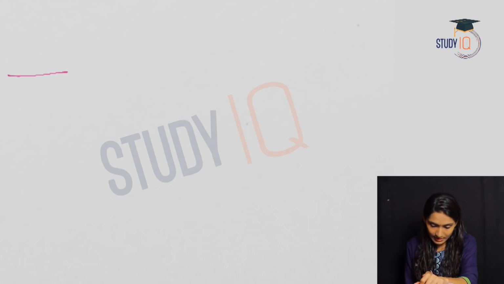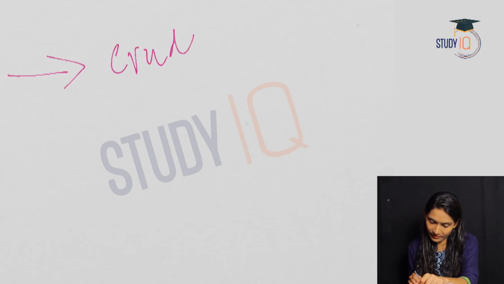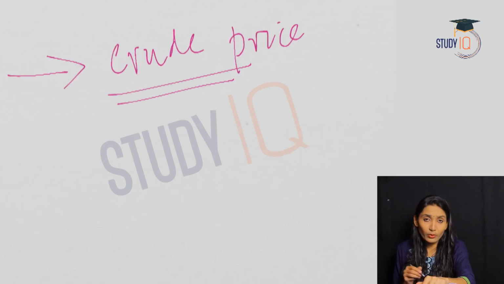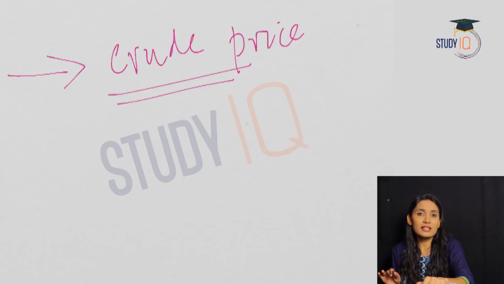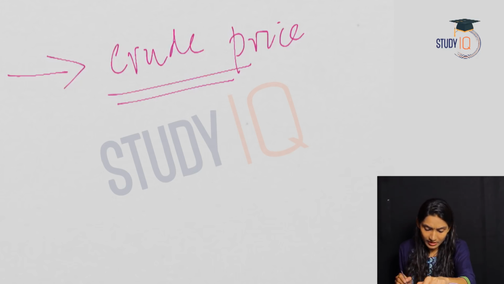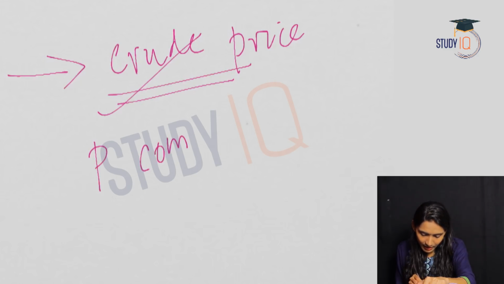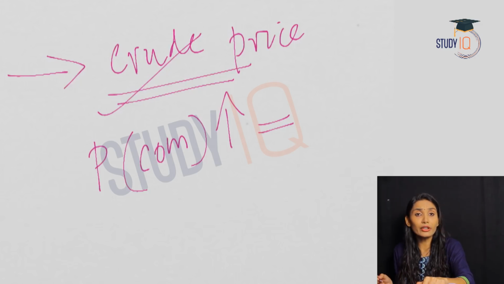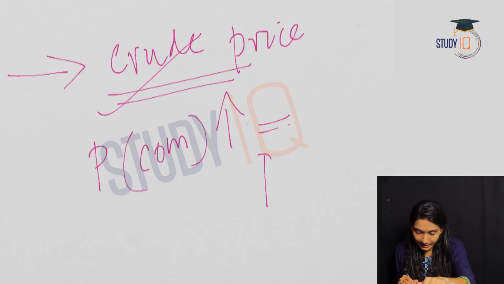The second reason the Monetary Policy Committee puts forward is the hike in crude prices. We have seen there has been an increase in the crude prices, and this has led to an increase in the prices of commodities, which we call inflation. So what is inflation? Inflation is the persistent rise in the prices of commodities. So with an increase in the crude price, the prices of commodities in the market have increased. So this is also inflation, and in order to bring down the inflation, the Monetary Policy Committee has increased the repo rate.